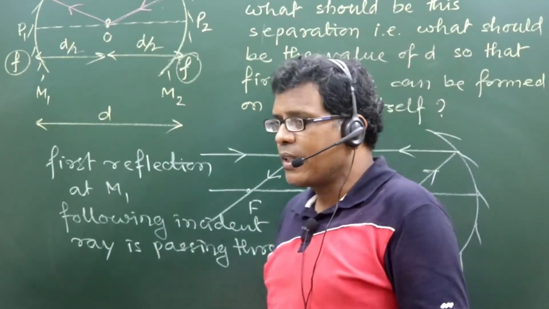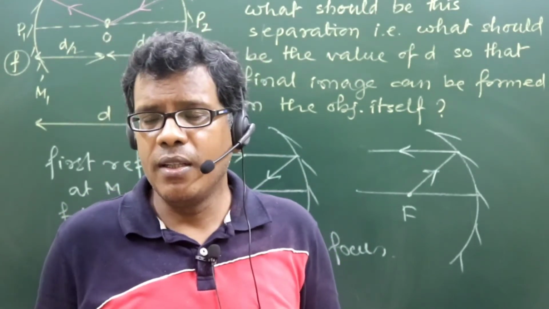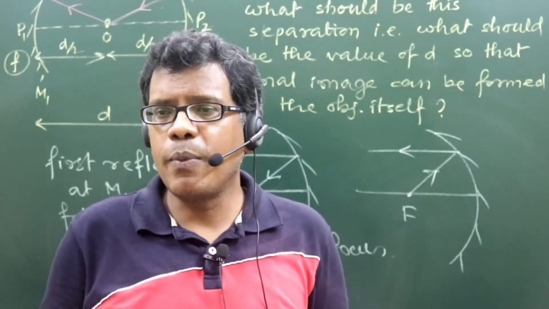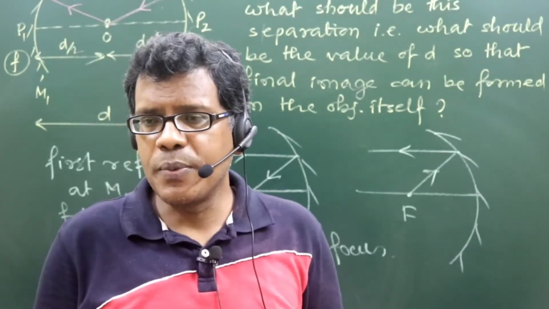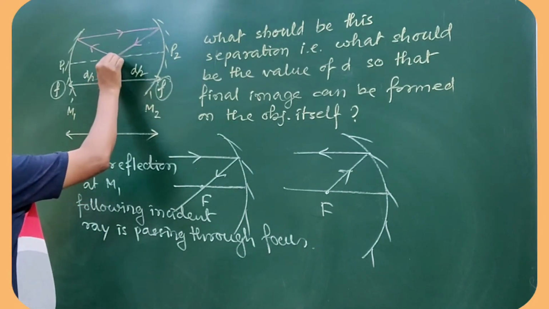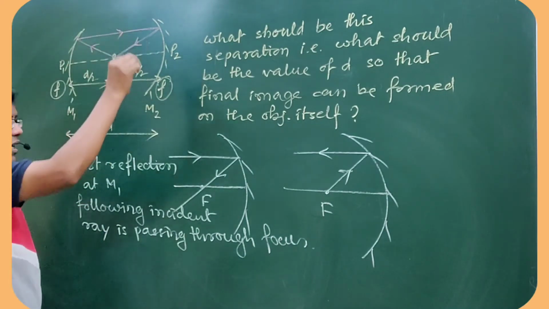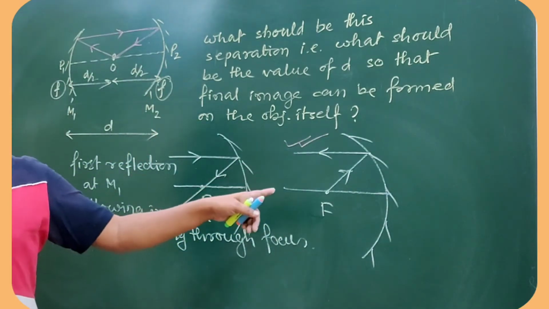That means object O is placed at the focus of mirror 1 with respect to first reflection, because we know that when light ray passes through the focus, then only it can run parallel to principal axis after reflection.